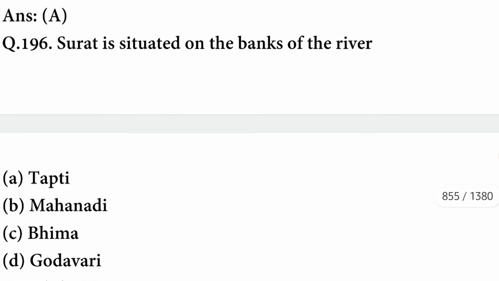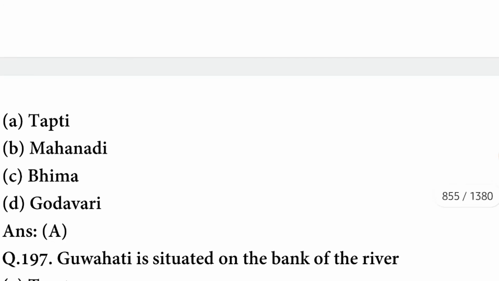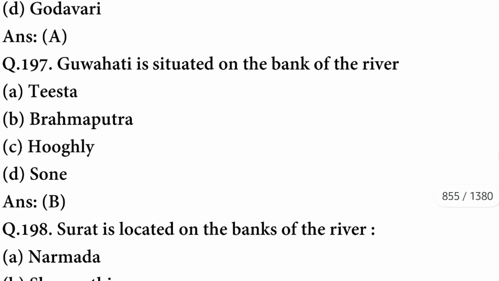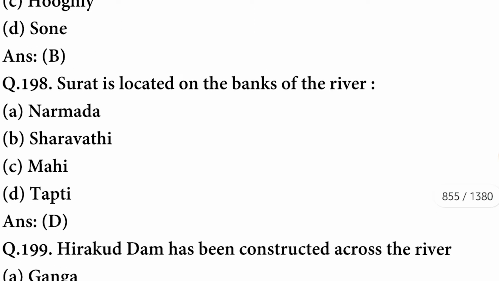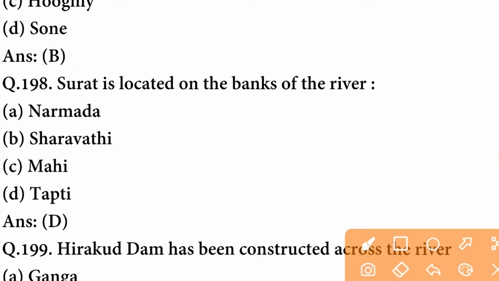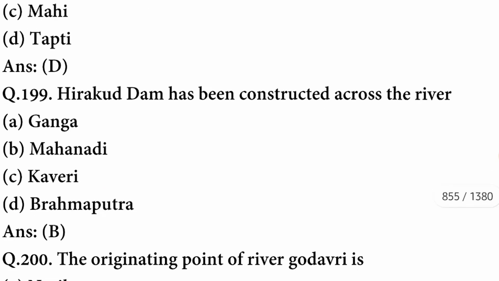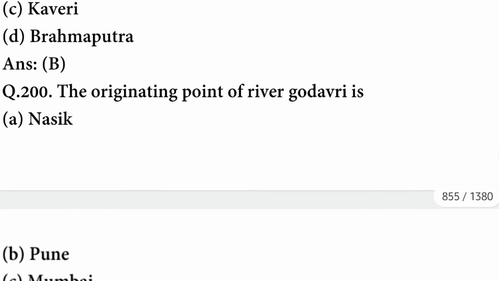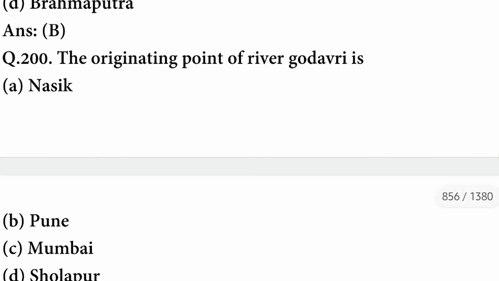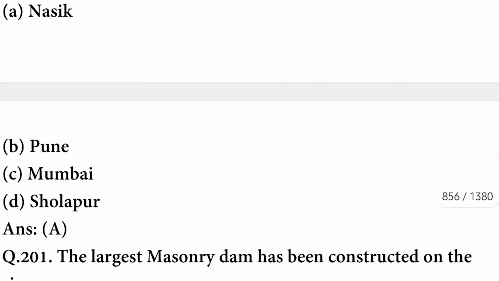Surat is situated on the banks of the river Tapti. A option is correct. Guwahati is situated on the banks of the river Brahmaputra. B option is correct. Surat is located on the banks of the river Tapti. D option is correct. Hirakund Dam has been constructed across the river Mahanadi. B option is correct. The originating point of river Godavari is Nashik. A option is correct.